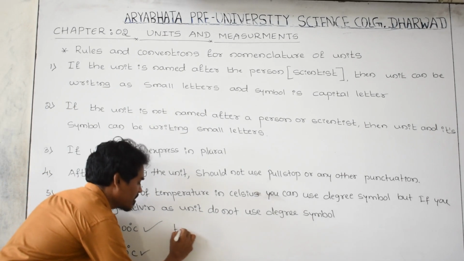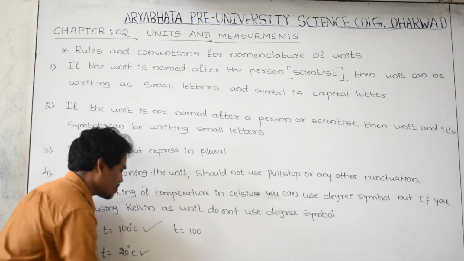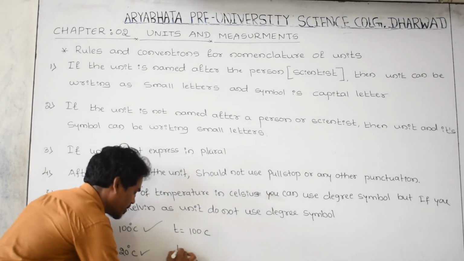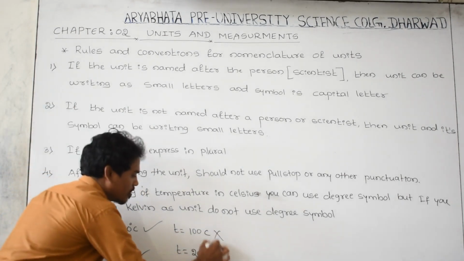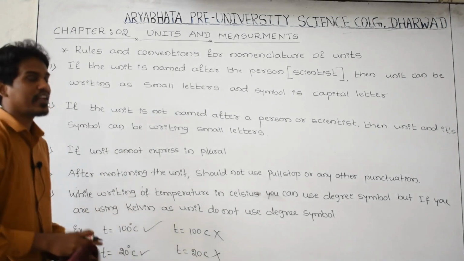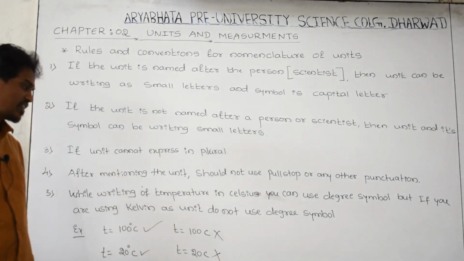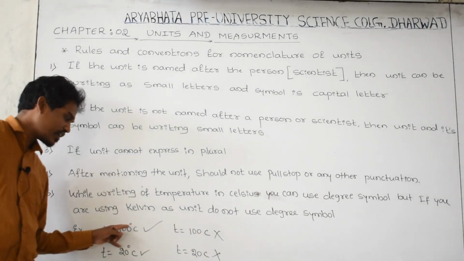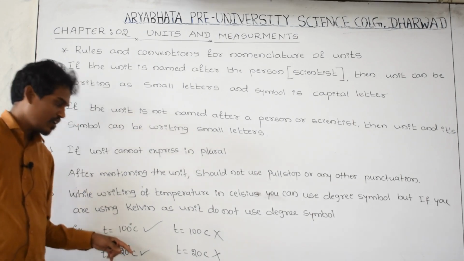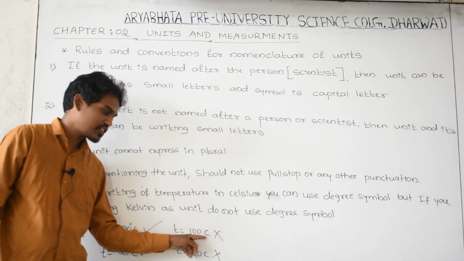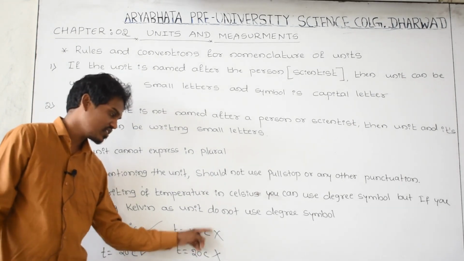But temperature is equal to 100 Celsius, or temperature is equal to 20 Celsius, this is wrong. Whenever you express the temperature in degree Celsius, you use a degree symbol. This is a degree symbol. But writing without a degree symbol in terms of Celsius is wrong.